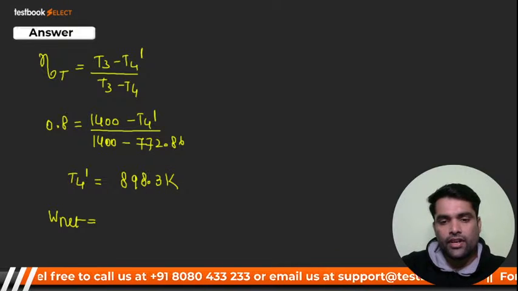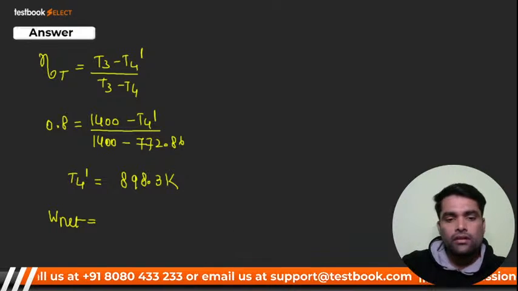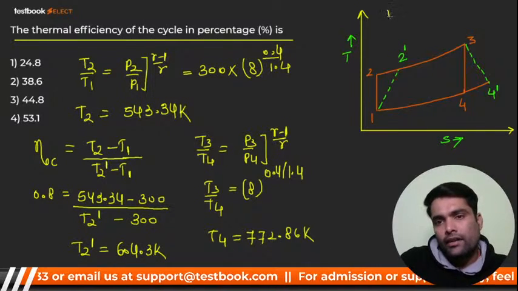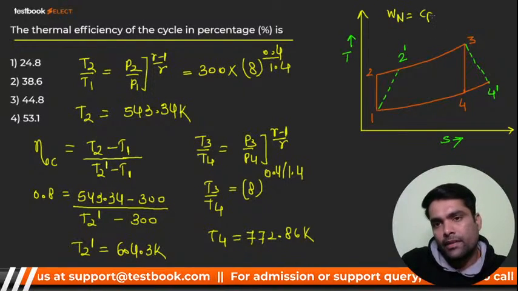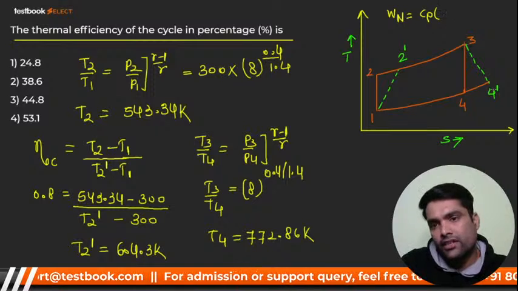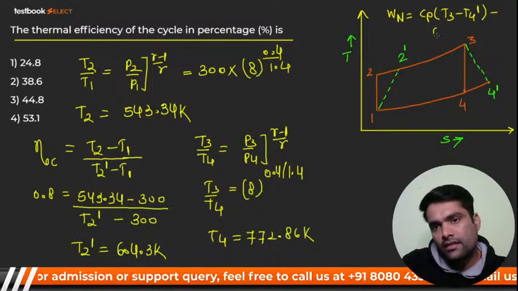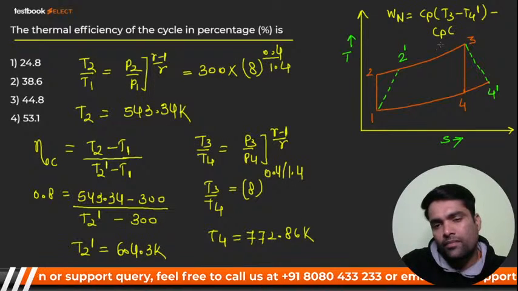Sorry, T2 dash minus T1. I'm very sorry. So see in the diagram, my dear, the W net will be CP into T3 minus T4 dash, minus CP into T2 dash minus T1.